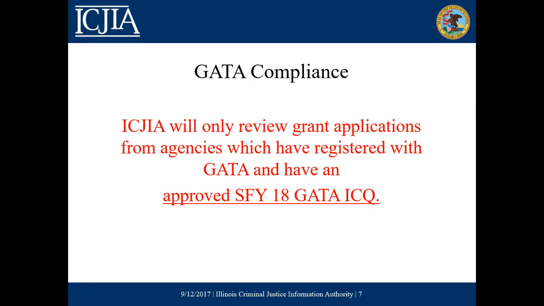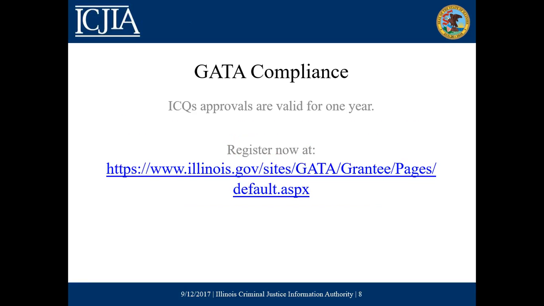And that's really important because the authority will only review grant applications from agencies which have registered with GATA and have received their approved SFY18 GATA ICQ. Now, if you registered and had an ICQ approved for state fiscal year 17, you must re-register, you must complete a new ICQ, because ICQ approvals are only valid for 1 year. This is the address where you can complete your GATA registration, pre-qualification, and ICQ submission.